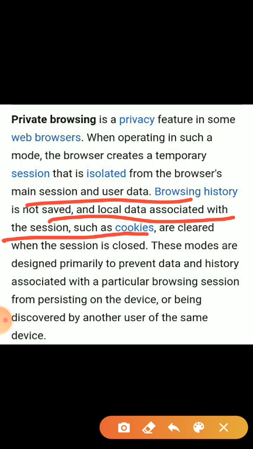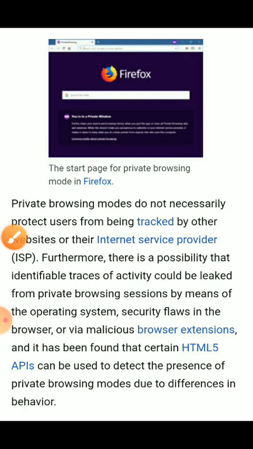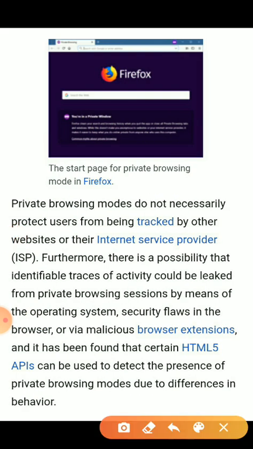Actually, private browsing is also called anonymous browsing. It allows users to view websites without revealing personal information like their IP address, machine type and location, and it does not save any details in the computer or anywhere else. Okay, so look at private browsing.